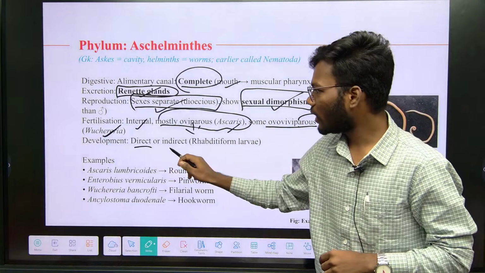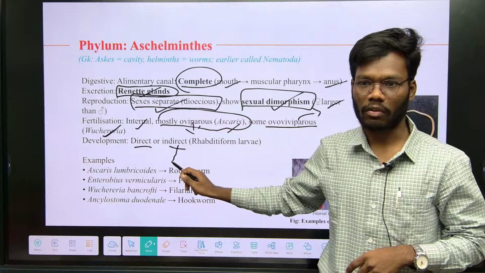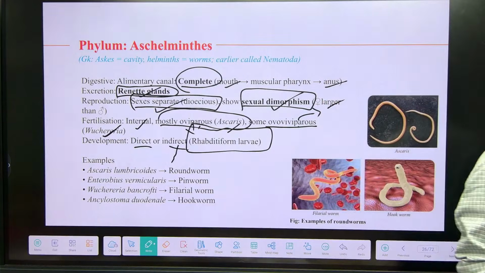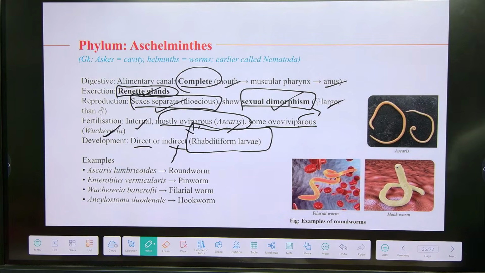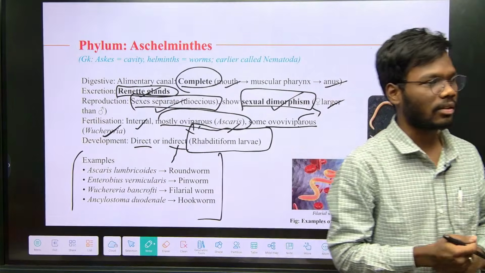And direct or indirect development: if it is indirect development, there should be a larval form. So the larval form is rhabditiform larva. In each and every phylum there are larval forms. Larval forms are very important. Right. So these are the examples for Aschelminthes, nematodes.